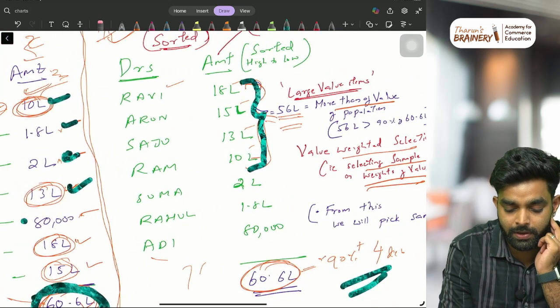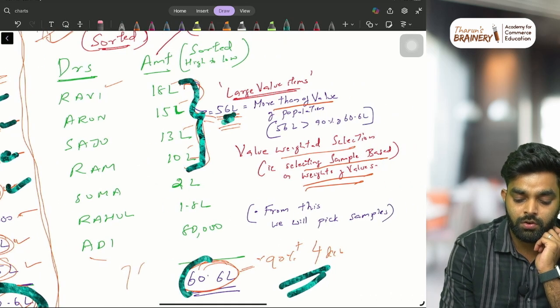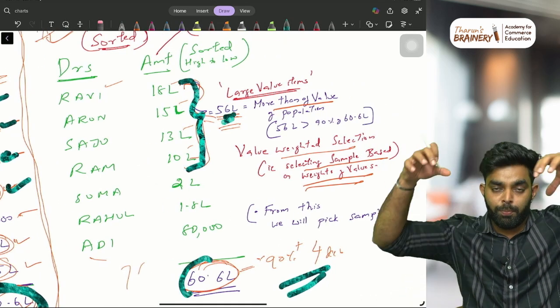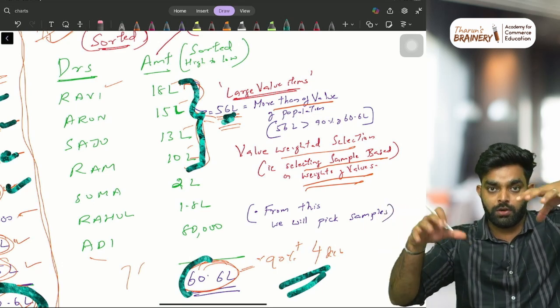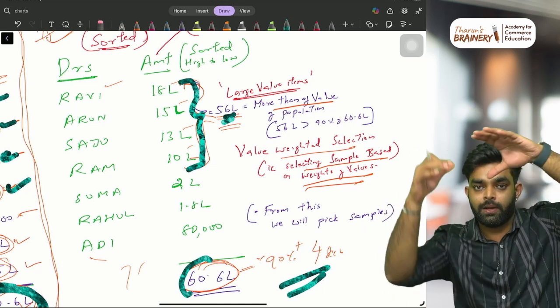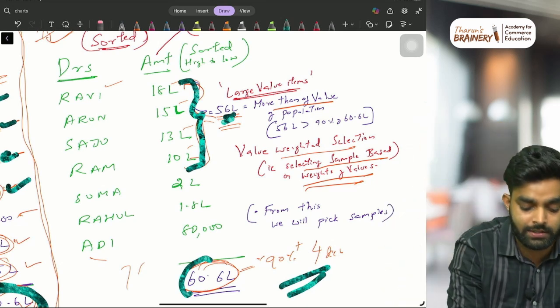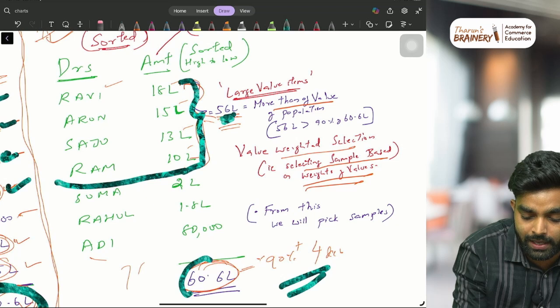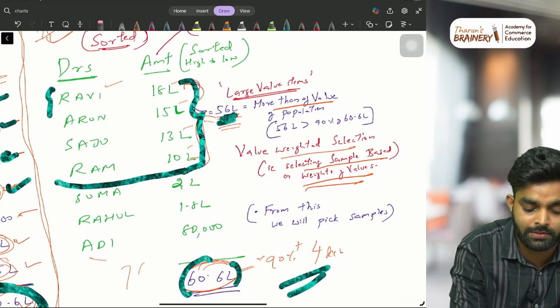Here these 4 people are giving 56 lakh in the 60 lakhs. So you'll group them based on value. That is 18 lakh, 15 lakh, 30, the amount. You'll group the debtors based on amount, value, and pick the weighted values. These guys are having more weights, right? Weights means the amount, the ratio, proportion. In 60 lakhs, 56 lakhs is owed by these 4 guys.